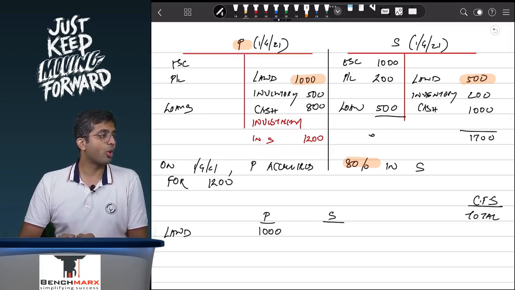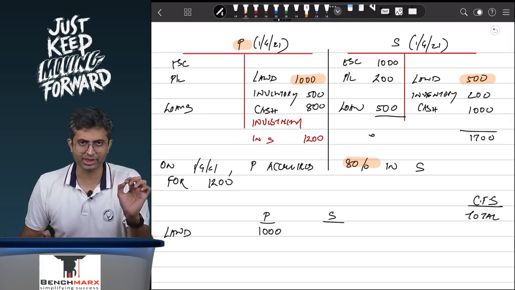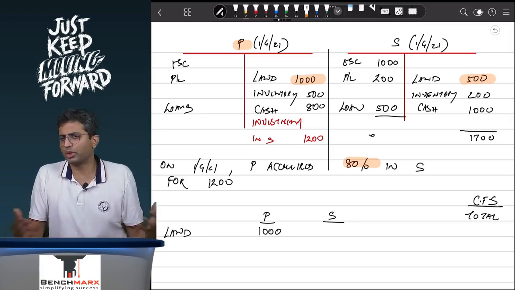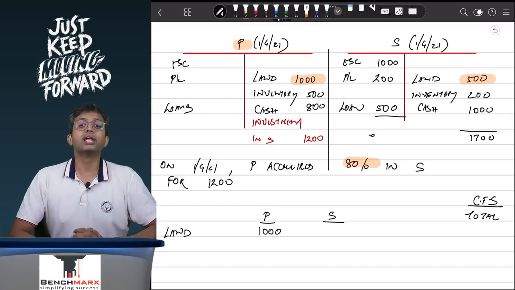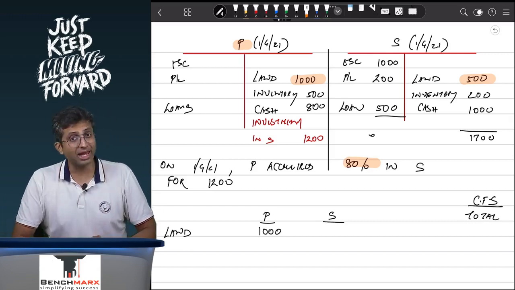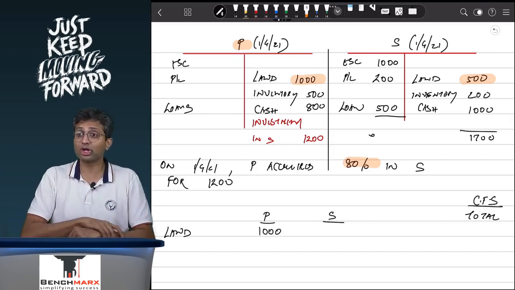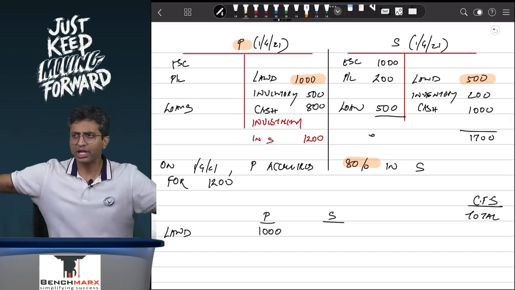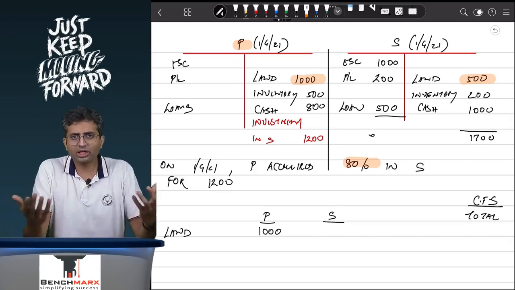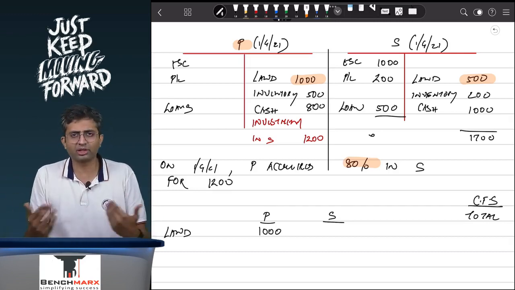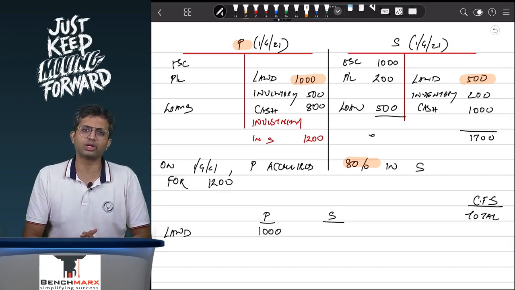Well, we should acquire the entire 100%. The natural thought process that would come over here is, since we are acquiring an 80% stake, we should acquire 80% of the land. That is incorrect. You do that in case of an amalgamation, in case of an absorption, because you acquire the entire company. The selling company closes, it liquidates. However, in a holding subsidiary relationship, it is not necessary that the selling company liquidates.